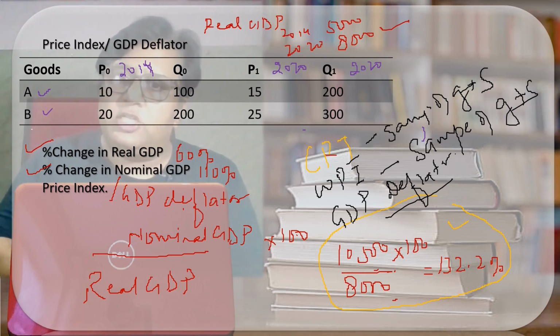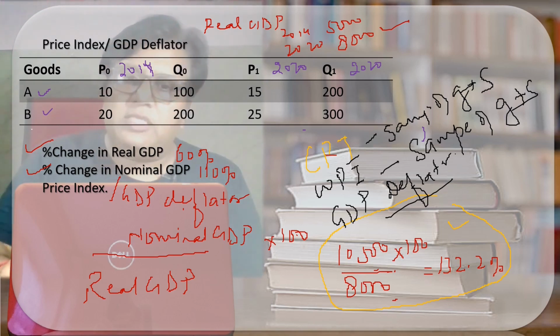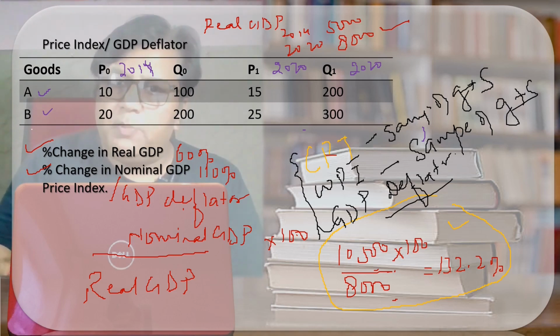So GDP deflator is the comprehensive measure of inflation. GDP deflator is the price index which tells us how much the average price has changed. Or in very simple words, we can say that GDP deflator is a way to measure inflation, and it is the comprehensive measure. We know that there are three methods by which we measure inflation: consumer price index, wholesale price index, and the GDP deflator. And above all, GDP deflator is the best one. I hope the point is clear.